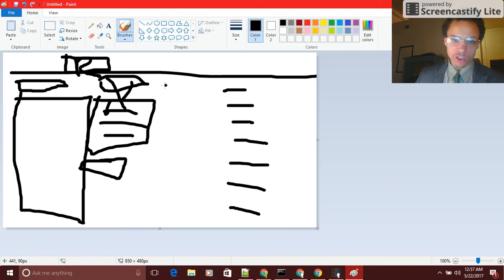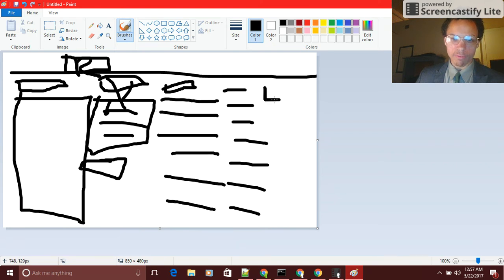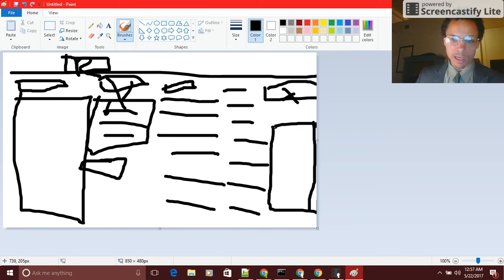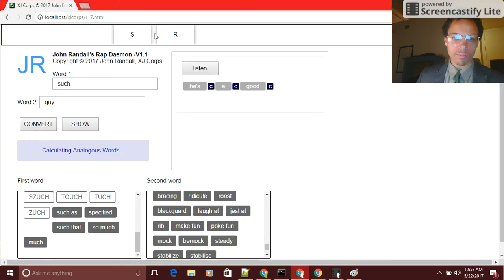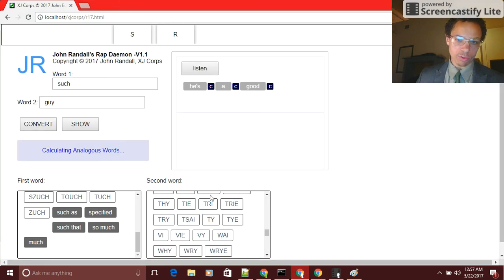Then you basically have a listening button up here, and you fill in the blank with what you say before the end of the phrase. Then you have a final render button, render that out, and it outputs it to a text file. So this is the second part of my rapping daemon. Okay? You open up a text file, and you can put it online, do whatever you want with it. You can even output it into HTML right off the bat. Okay? All right. So that's my rapping paradigm. This is the first version, which is a simple one.